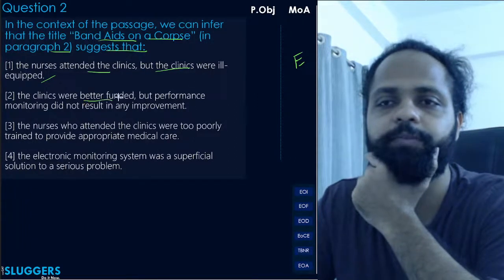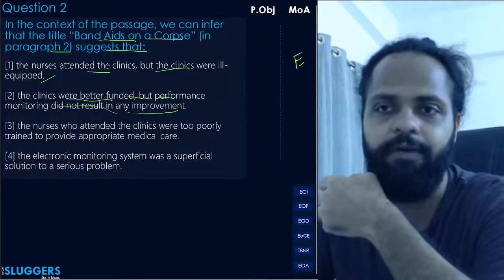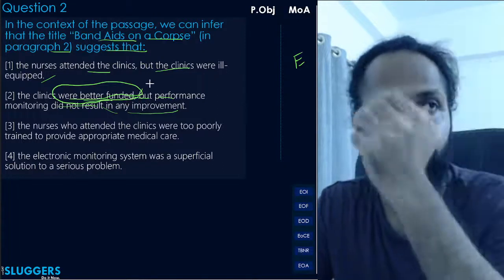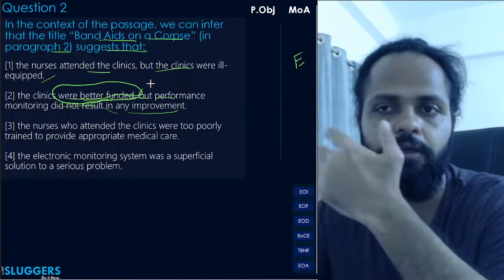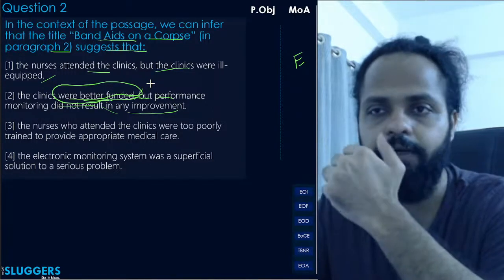Next, the clinics were better funded but performance monitoring did not result in any improvement. First of all, we don't know if the clinics were better funded. ये funded का हमारे पास information ही नहीं है. The author only says that these electronic monitoring information systems were installed. That doesn't necessarily mean कि funding भी अच्छा हो गया हो. Right? You can't infer from that.